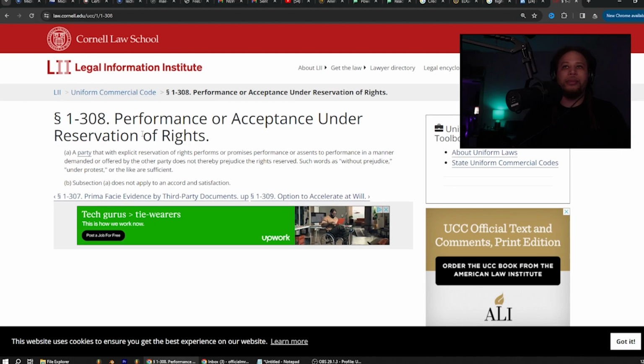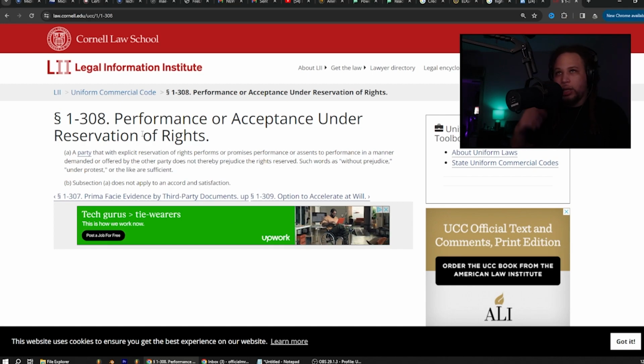308. Performance or acceptance under reservation of rights. So this is how we should be signing. You don't ever want to waive your rights. You always want to reserve them. For those that don't reserve your rights, it is already assumed that you waived your rights. So you always have to reserve them.